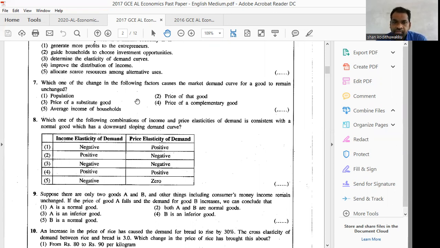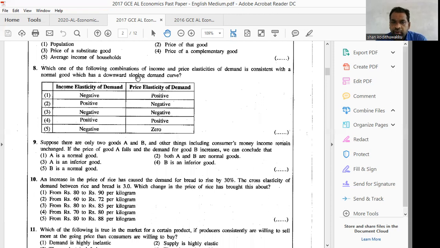is the answer. Which one of the following combinations of income and price elasticities of demand is consistent with a normal good, which has a downward slope in demand curve? If you take a normal good, when the income increases, people increase the demand.